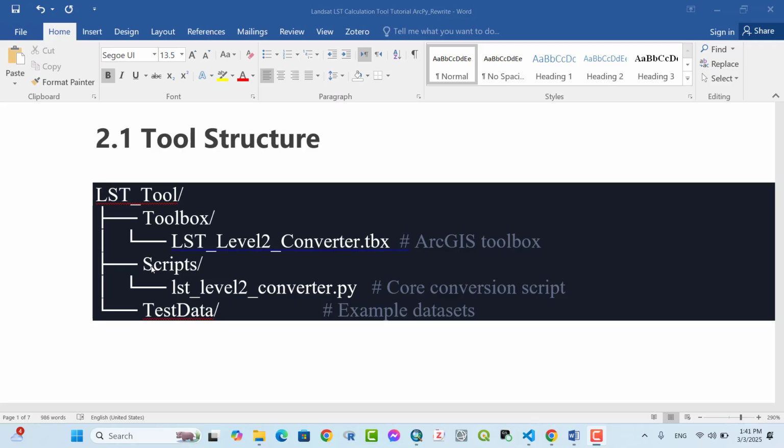Then we create another subfolder with the name of scripts. We put LST level 2 converter.py, which is the core conversion script, inside this subfolder, and a third subfolder with the name of test data with some example datasets inside it.